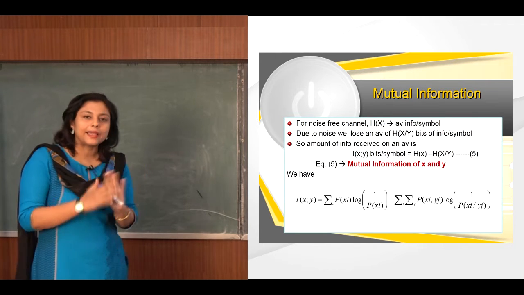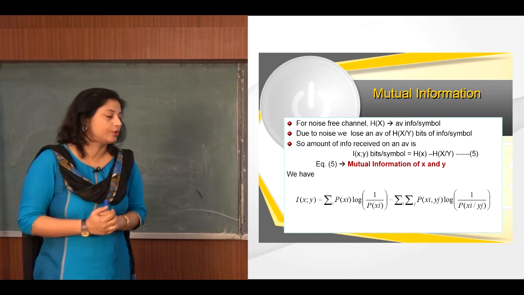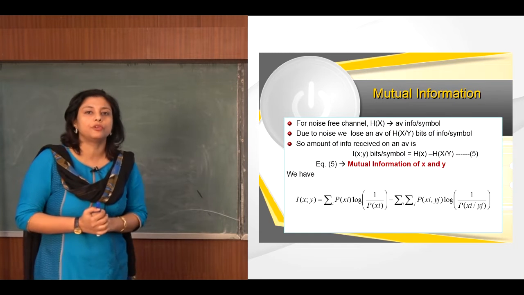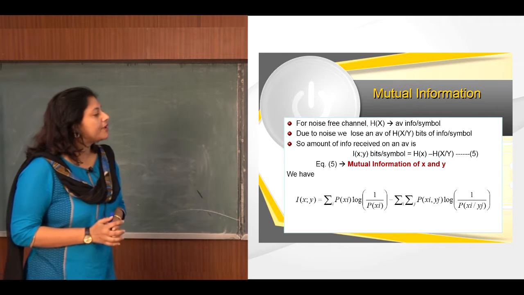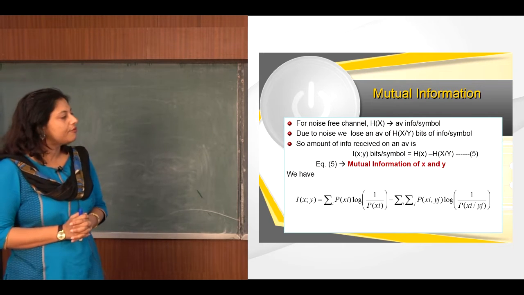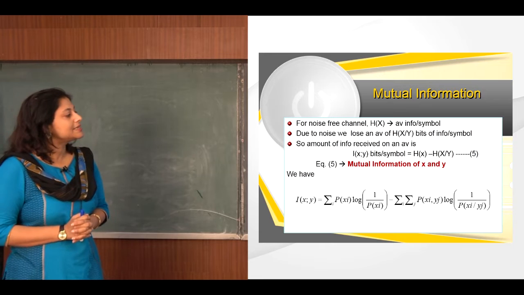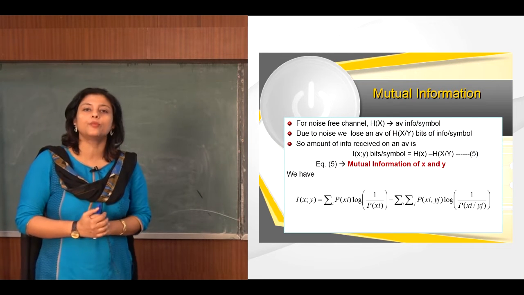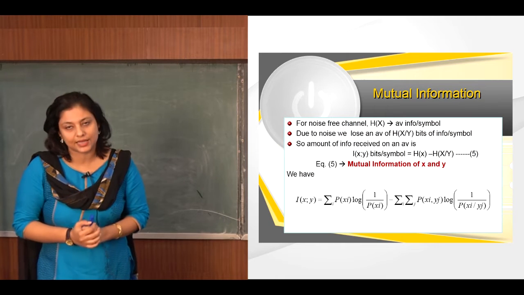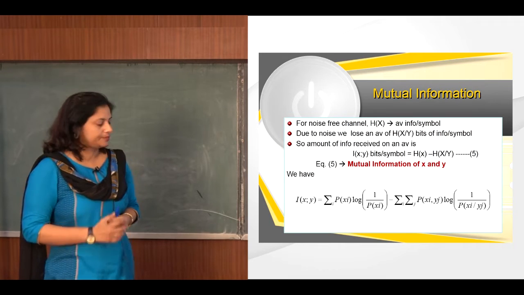Now this minus H(x/y), which is the equivocation, so we put the value of equivocation and write it as double summation over i, j of p(xi, yj) log of 1 by p(xi/yj). This p(xi/yj) is the conditional probability of the transmitted symbol xi when yj is received.